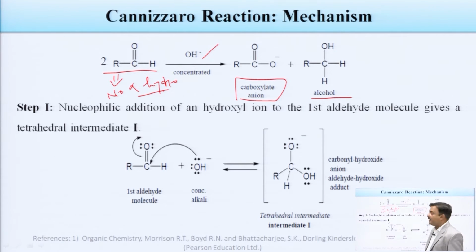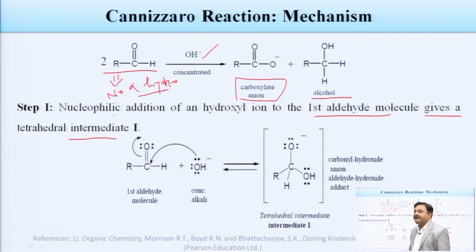In the first step, nucleophilic addition of a hydroxyl anion to the first aldehyde molecule gives a tetrahedral intermediate. If you remember the mechanism of aldol, the aldol reaction was carried out in a similar manner. Here the electrons are attracted by the more electronegative oxygen atom, so this carbon becomes positively charged.